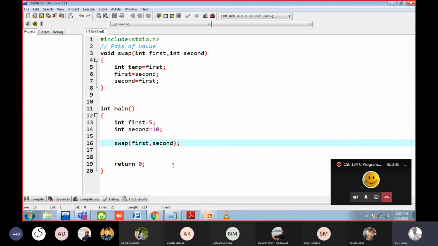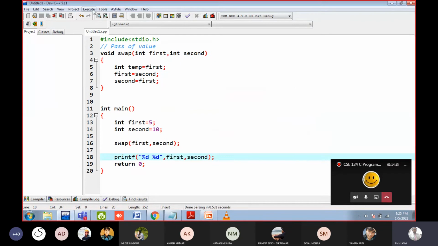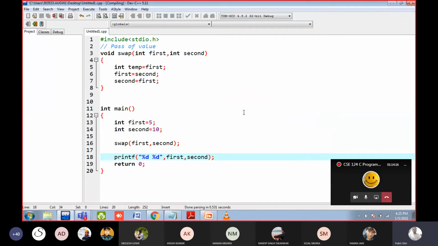So here if you want to print the value of first and second, you can do it. You will get only 5 and 10. So you cannot do the swapping by using the function. You have to use a particular concept known as pointers and addresses. In the pointer we use the address, but we will do it later. So for right now you cannot do the swapping using the function. You cannot even use the return statement because you can return only a single value. Now how can you return two values? So let us execute it and you will get 5 and 10, not 10 and 5.